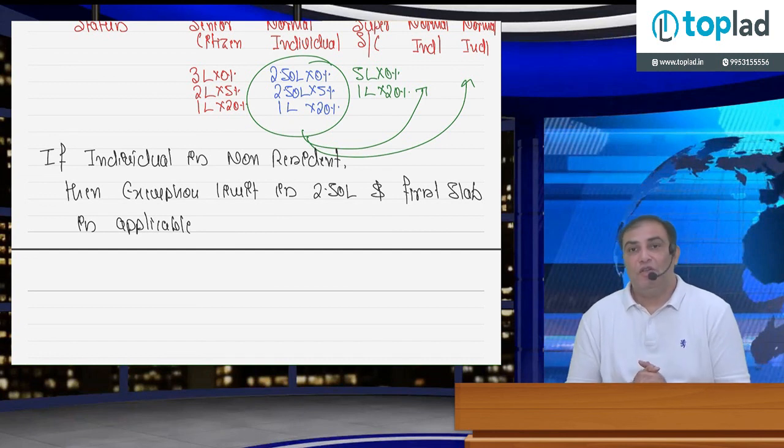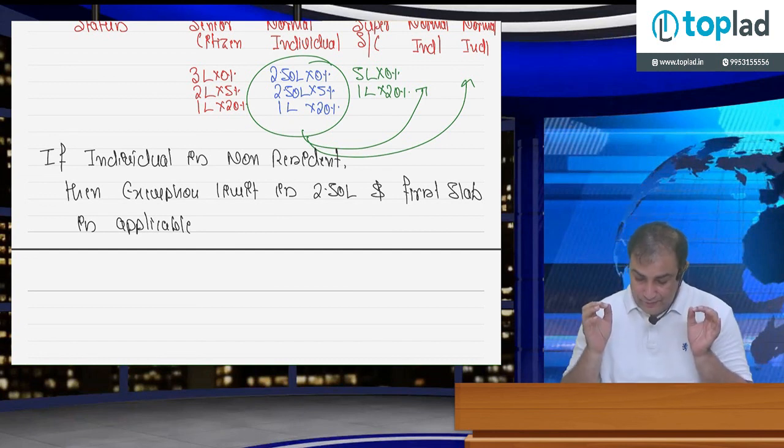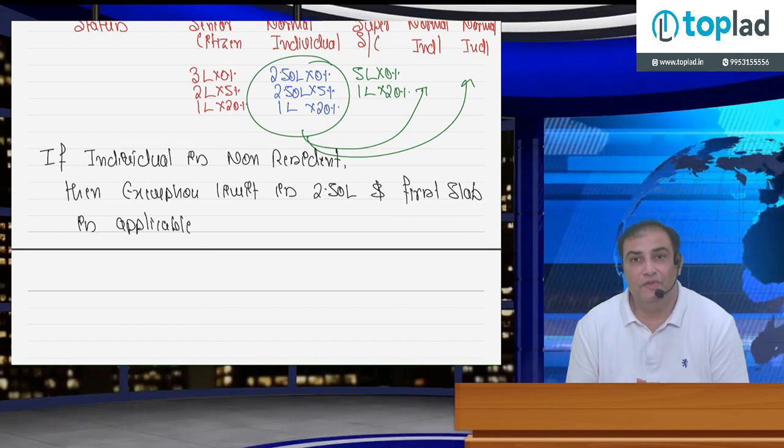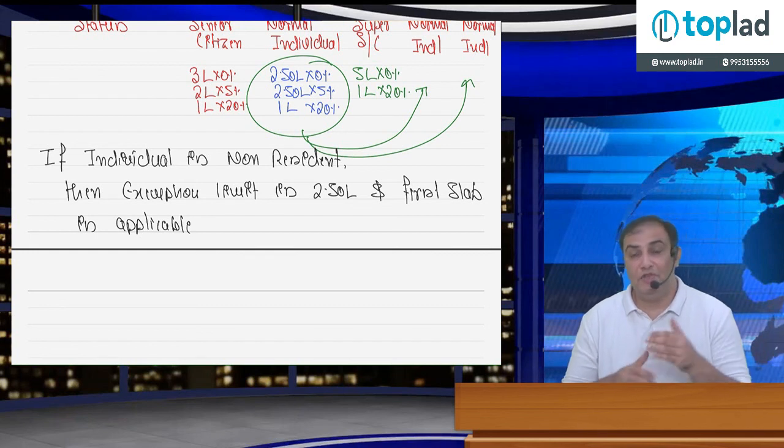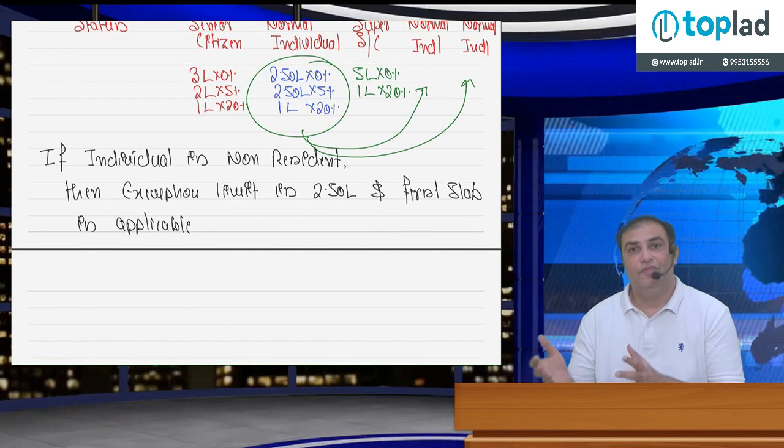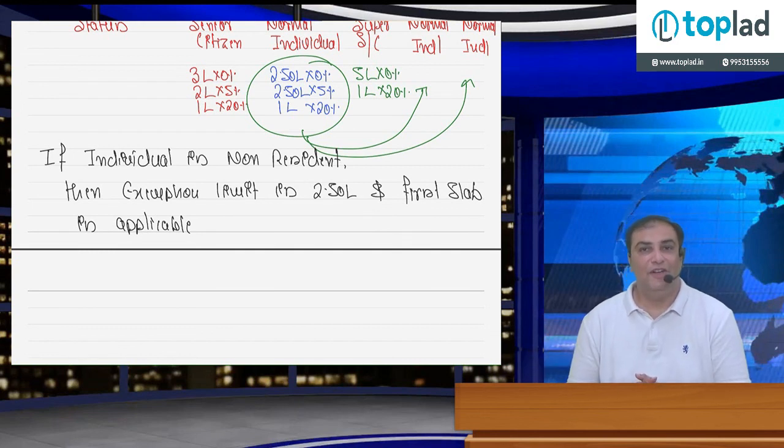So with this, we are ending our class. We discussed slab rate for individual. In coming class, I'll be discussing special tax rate and surcharge and health and education cess. Keep learning. All the best.